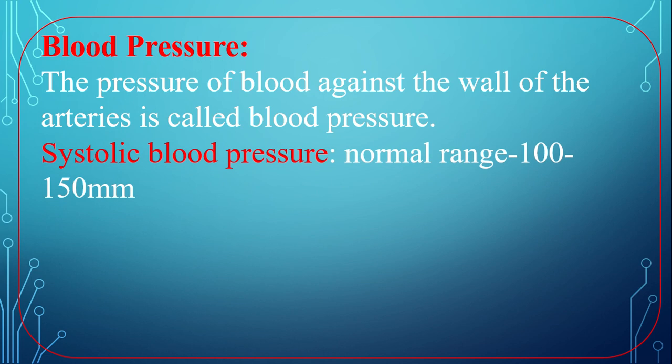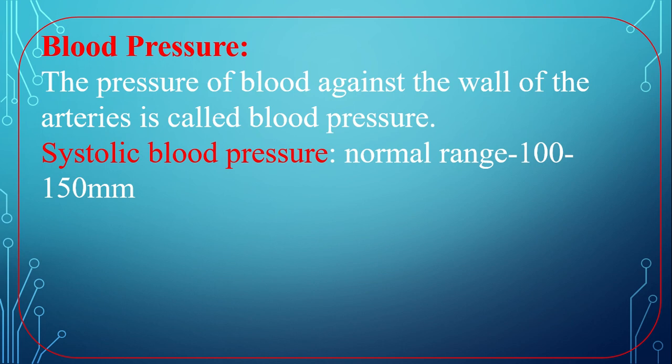Systolic blood pressure. What is systolic blood pressure? You know, our heart is pumping always. That means it contracts and relaxes. When the heart is contracted, the pressure against the wall of arteries is called systolic blood pressure.